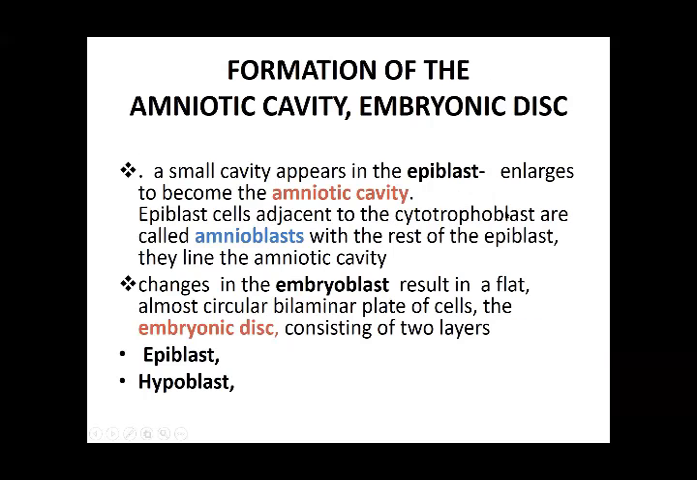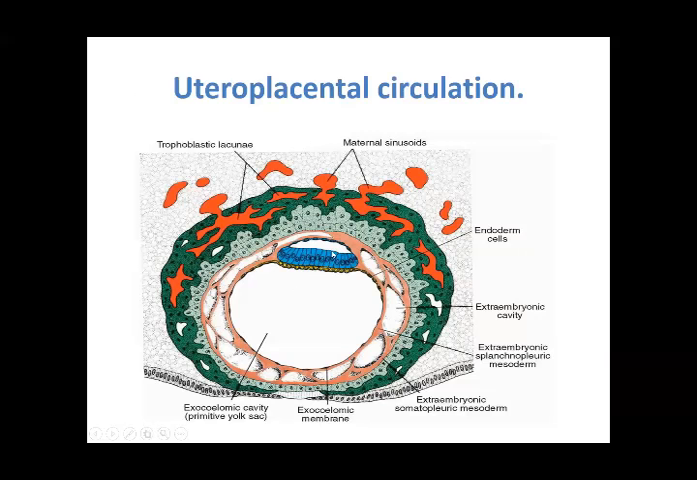Epiblast cells adjacent to the cytotrophoblast are called the amnioblasts. These are going to line this amniotic cavity. The rest of the epiblast is also going to line the amniotic cavity. Changes in the embryoblast result in a flat, almost circular bilaminar plate of cells. The embryonic disc consisting of this is a flattened stage. That is why it is called the bilaminar disc, that is the hypoblast and the epiblast.